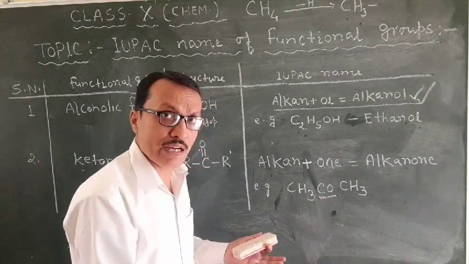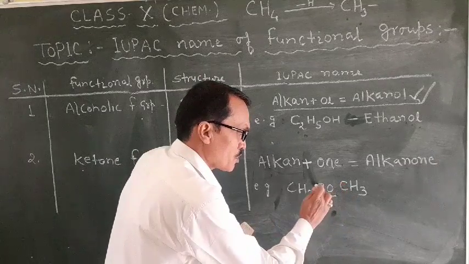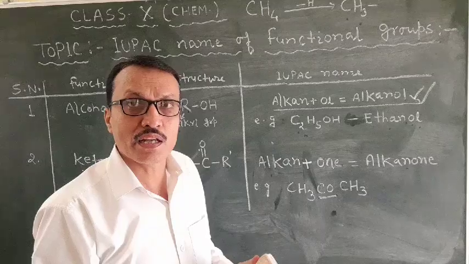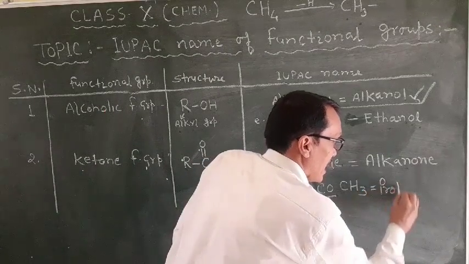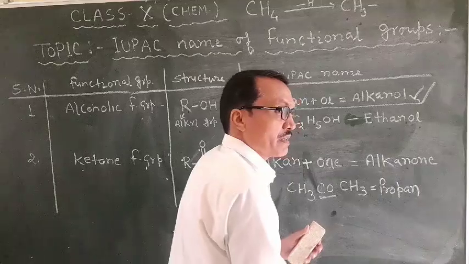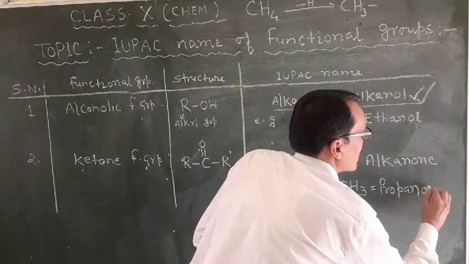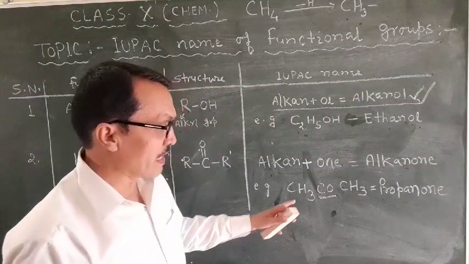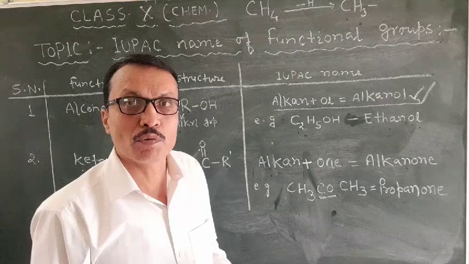So what do we have to do? We have to count the number of carbons. 1, 2, 3. There are 3 carbons in all. So the corresponding alkane will be propane. From propane, you delete the last letter E and add the suffix -one, and thus the name of this compound will be propanone.